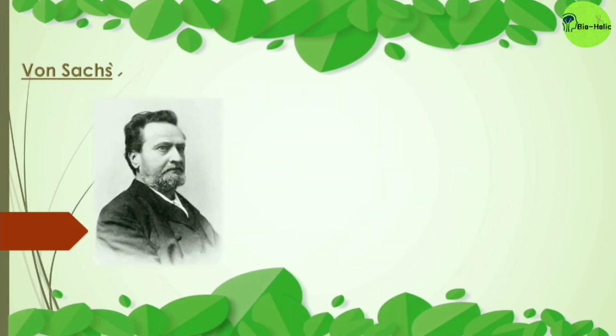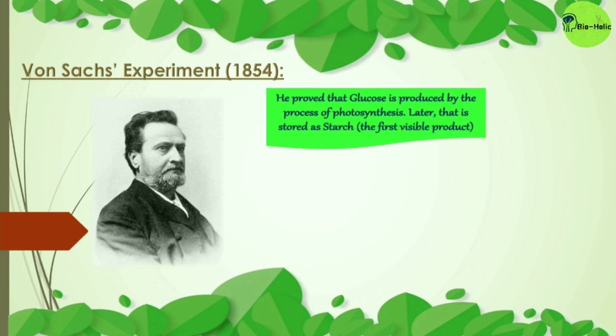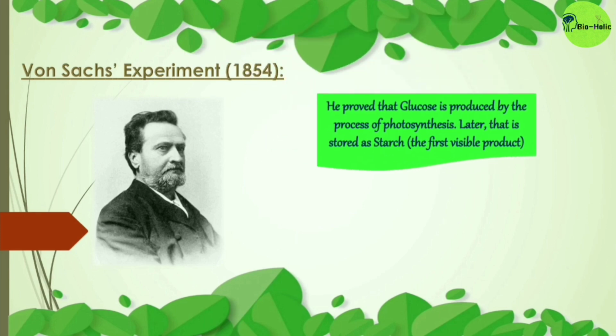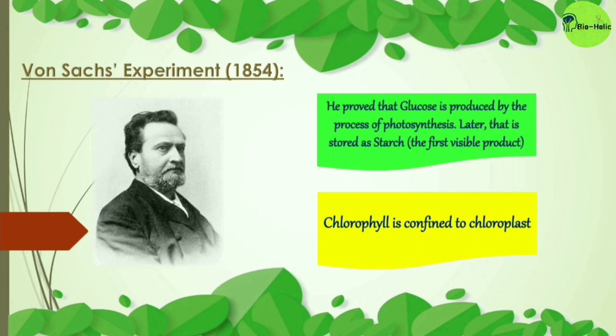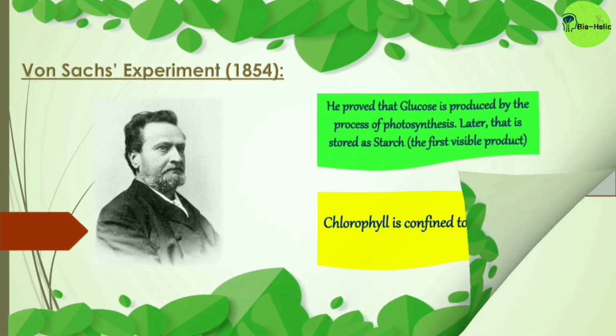Now the third one, that is von Sachs' experiment in 1854. Von Sachs proved that glucose is produced by the process of photosynthesis and later that is stored as starch, which is the first visible product of photosynthesis. And he also discovered that chlorophyll is confined to chloroplasts.